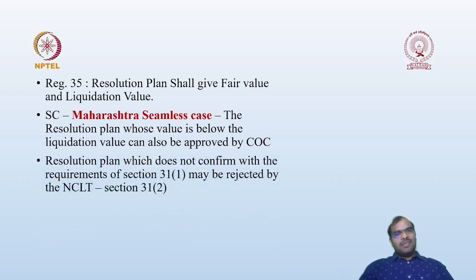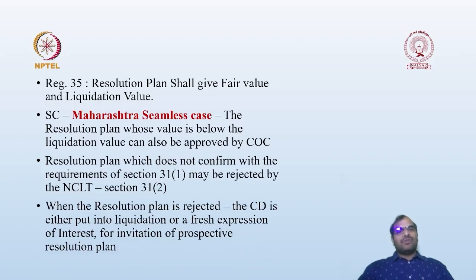Then, a resolution plan which does not conform with the requirements of Section 31(1) may be rejected. Please remember, Section 31(1) is mandatory. If it is not conforming to Section 31(1), then it can be rejected. When the resolution plan is rejected, what will happen? The CD is either put into liquidation, which we are going to discuss in the subsequent lessons, or a fresh expression of interest for a prospective resolution plan can be initiated. That means the process will start again. Either you can start the process once again, or you may go for liquidation, but in the majority of cases they will order liquidation only.